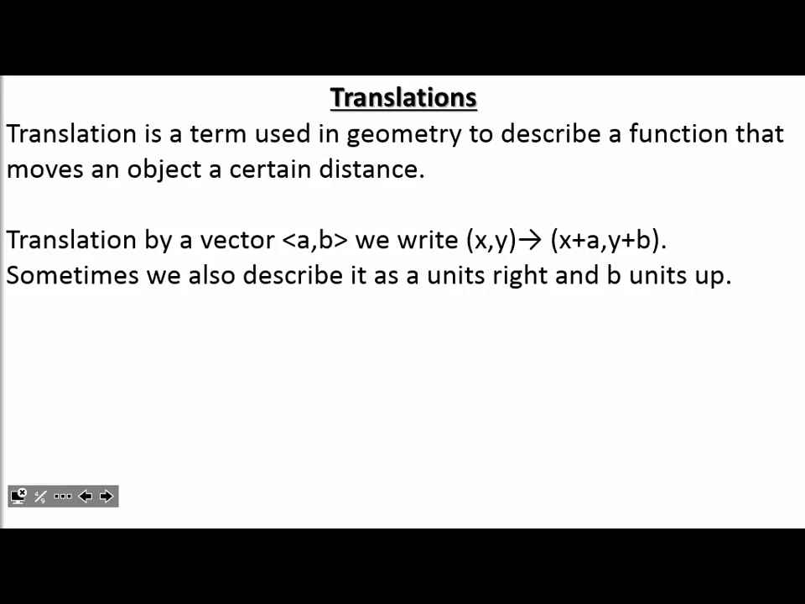Translation is a term used in geometry to describe a function that moves an object a certain distance. Translation by a vector AB, we write (x, y) arrow (x + a, y + b). Sometimes we describe it as a units right and b units up.